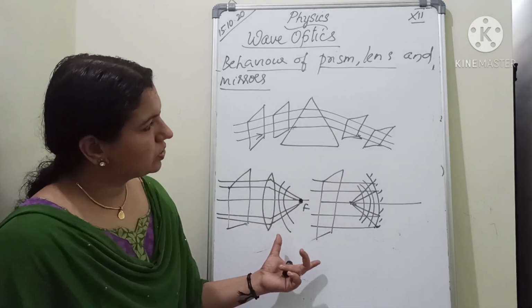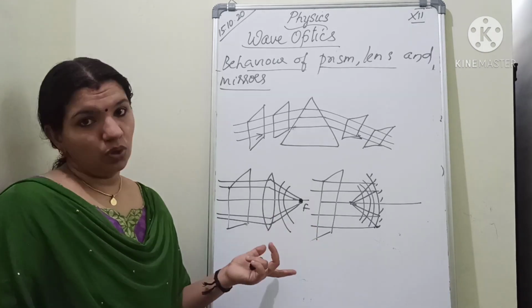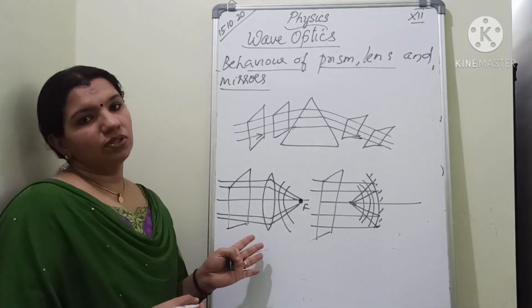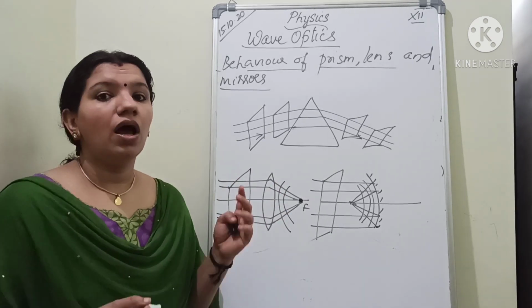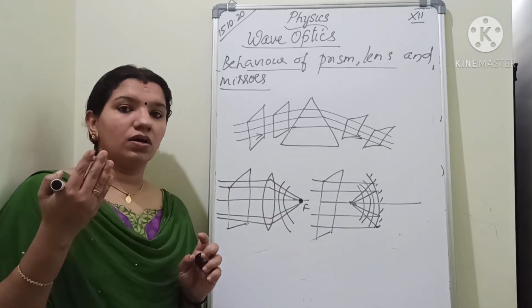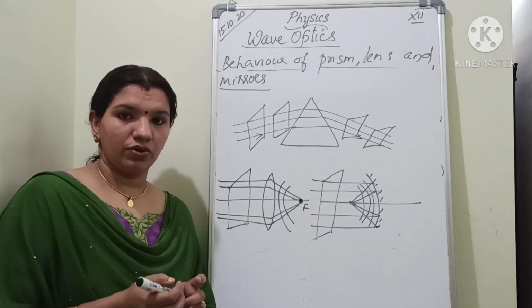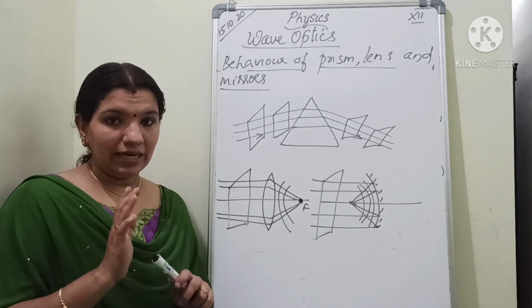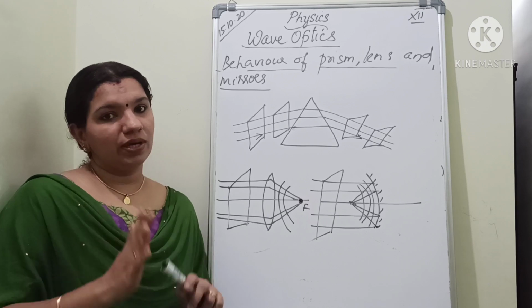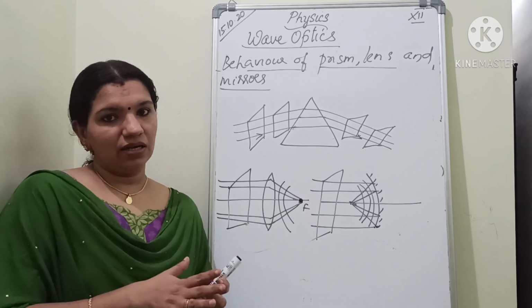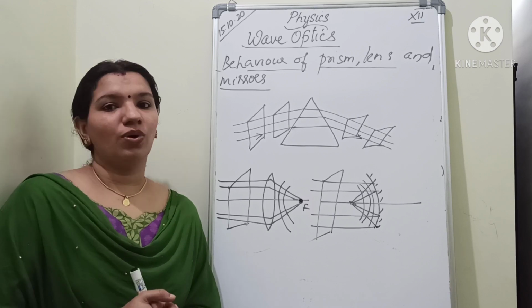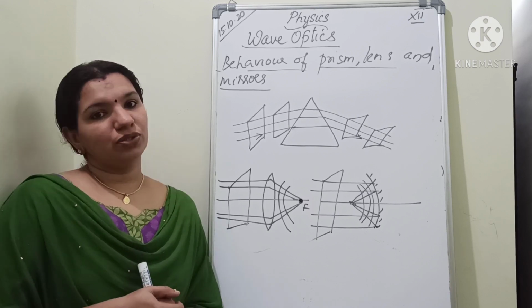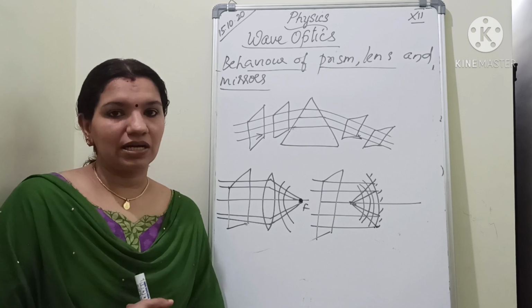So these are also asked in your board questions, so go through it. It's very easy. In such a way, if any question comes, you can draw. For concave lens, then for convex mirror, anything you can draw. Understand? So clear? Today's topic is very, very important. Only if you understand this topic can we move to the further topics in this lesson. So read it thoroughly and try to make notes by watching the class itself.